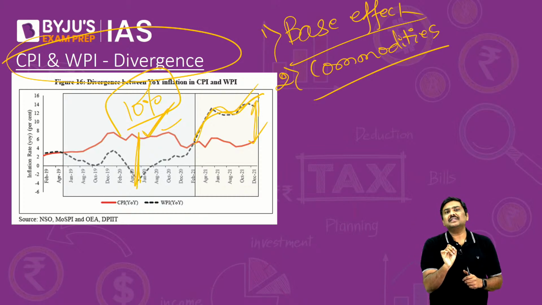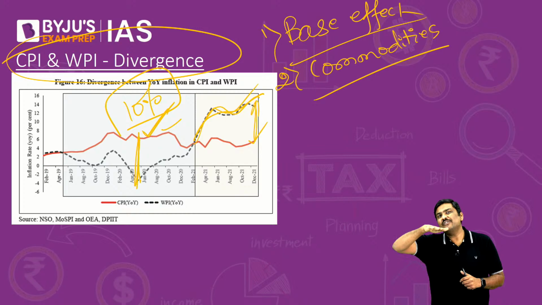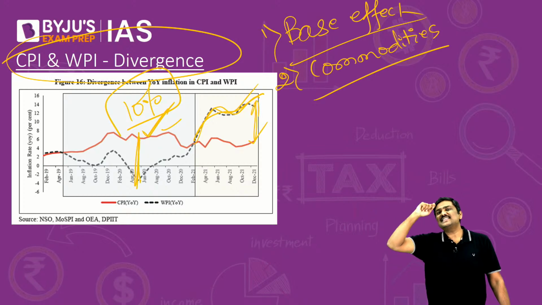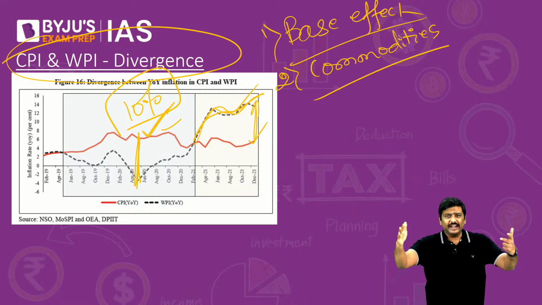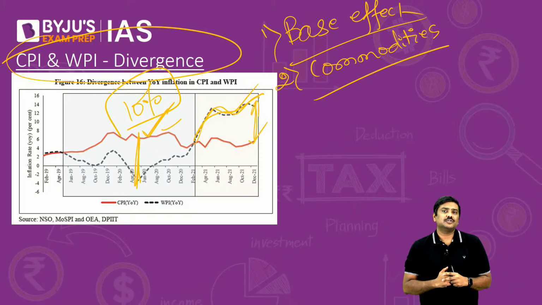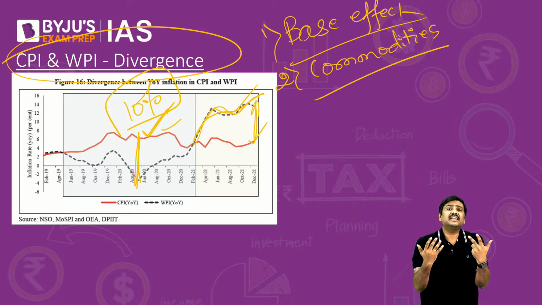And always remember this. Today the CPI could be very moderate. But if the situation continues, after a couple of months, or let's say after 6 months, 8 months, it varies, you will see that there is a rising trend in the CPI also. Sir, why? Why is it connected?